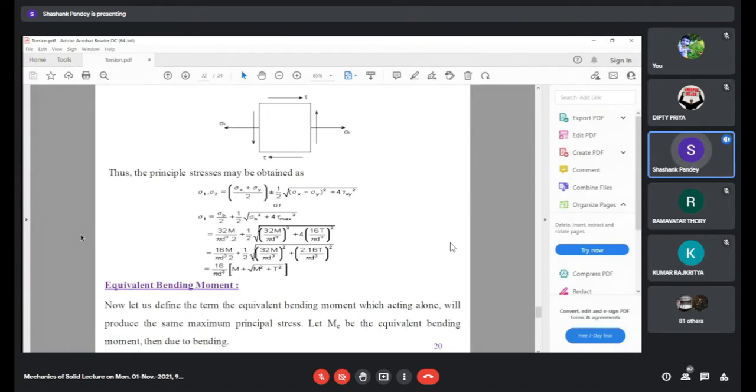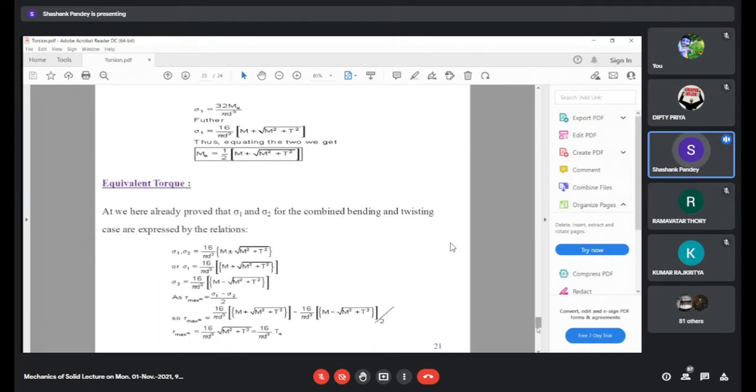So if we assume an equivalent moment ME, which produces the same principal stress, then we can replace this value by sigma 1.